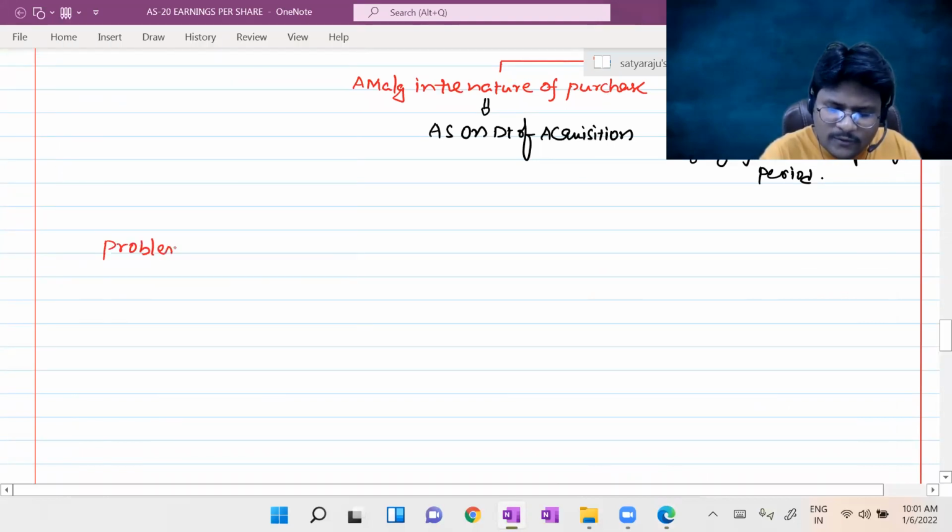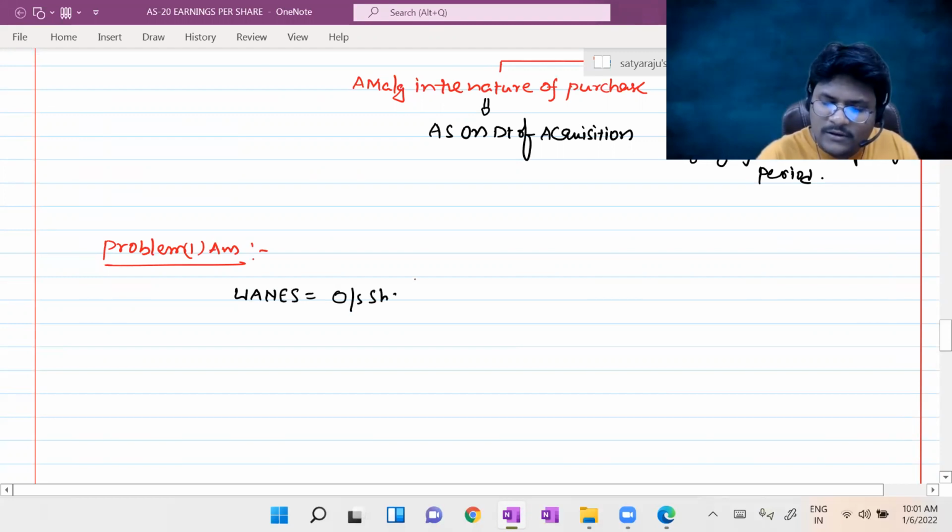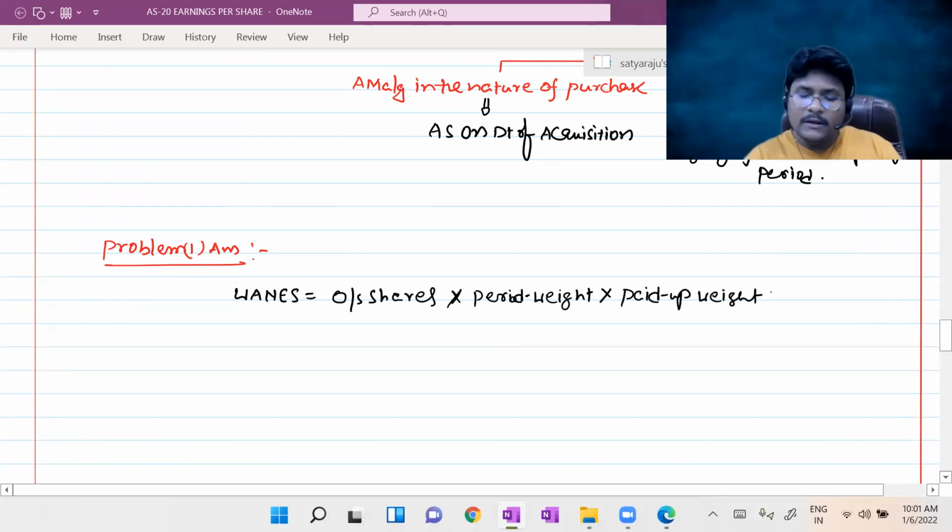Only basic 1 or 2 problems we will check right now, and the remaining we can discuss after completion of the entire content. So, calculation of weighted average number of equity shares. What is the formula? Outstanding shares into period weight into paid up value weight. Okay.